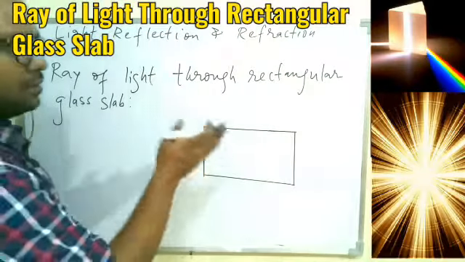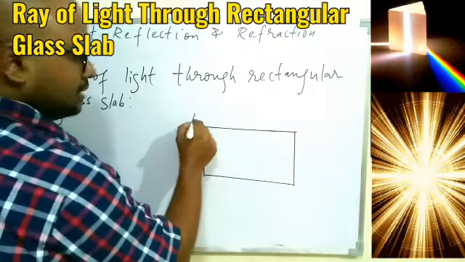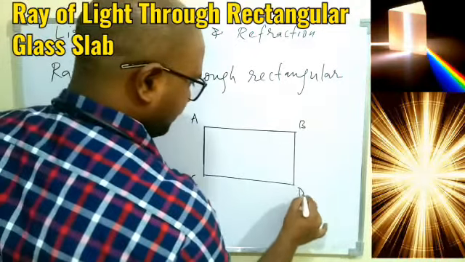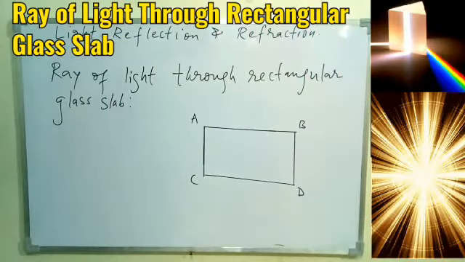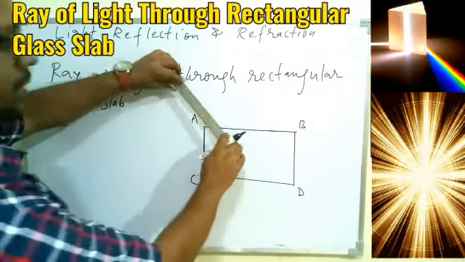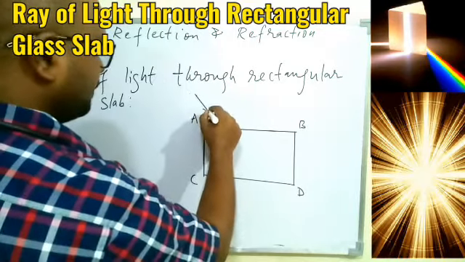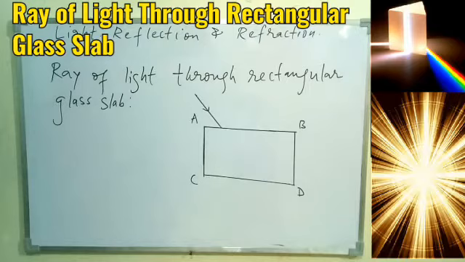So we can say this is our top view of the rectangular glass slab. Let's give the name also A, B, C and D. So this is our rectangular glass slab, and we just imagine that a ray of light is coming from any direction. So this is our incident ray.